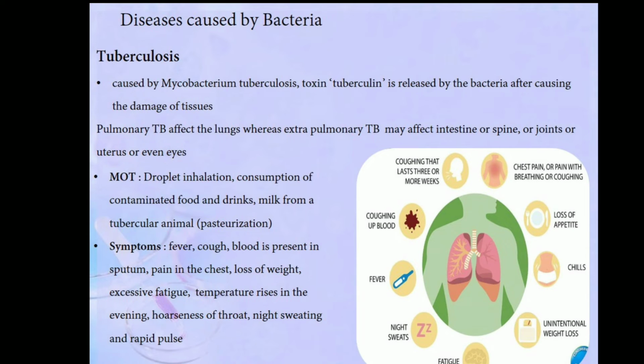The symptoms of tuberculosis include fever, cough, and the sputum may contain blood, and pain in the chest, and loss of weight, excessive fatigue, and the temperature of the body rises in the evening. Every day in the evening time, the person feels high temperature. Then hoarseness in the throat, night sweating, and rapid pulse. These are some of the symptoms, and it's not necessary that all the symptoms may be present in a person. Some of the symptoms may be present, some may not be present also.